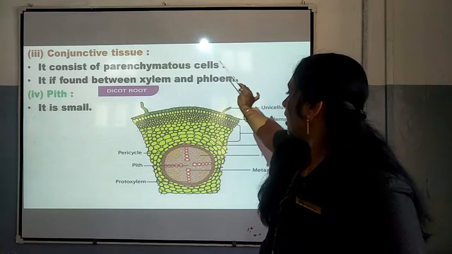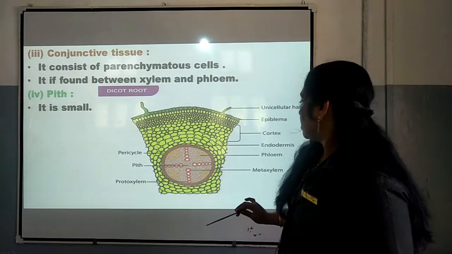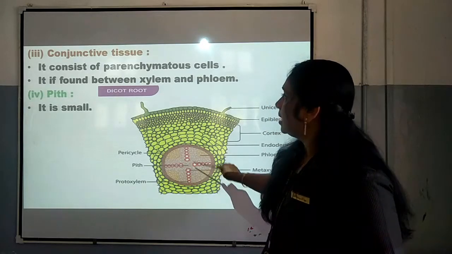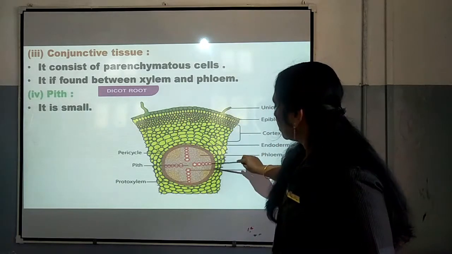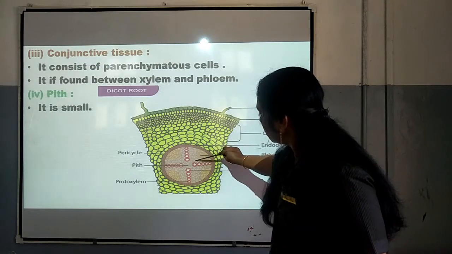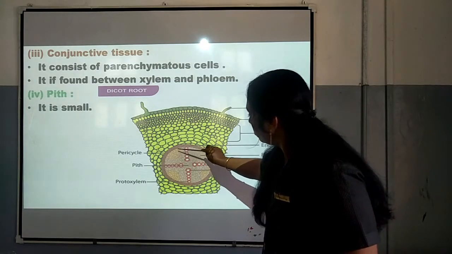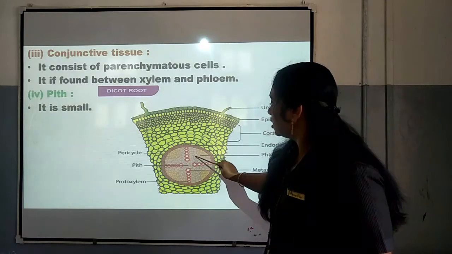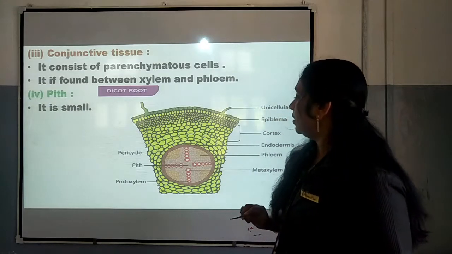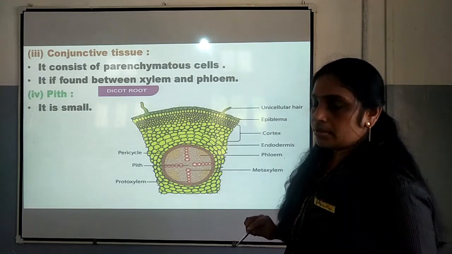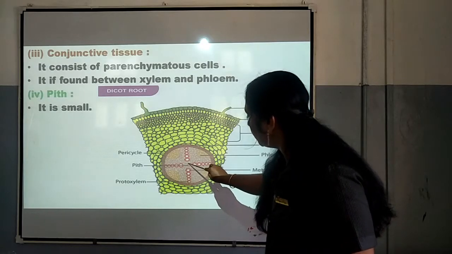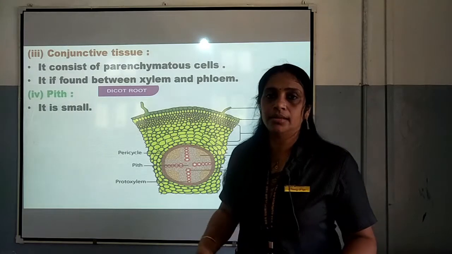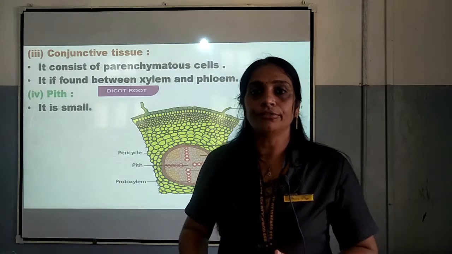Conjunctive tissue consists of parenchymatous cells, and it is found between xylem and phloem. This is xylem, this is phloem, these are the conjunctive tissues. So, conjunctive tissues are seen in between the xylem and phloem. The next one is pith. It is very small, and may or may not be present in the dicot root. So, that is the anatomy of dicot root.